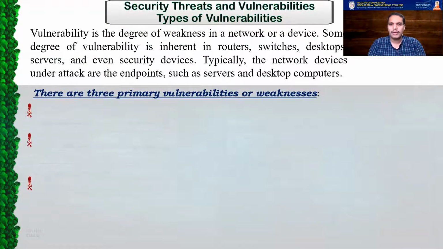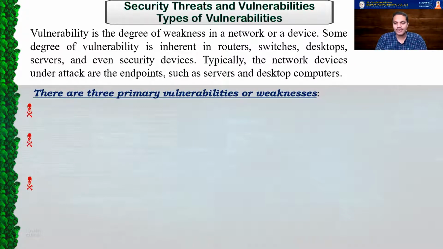Now, what do you mean by a vulnerability? I said that a threat actor, an intruder, will try to look for a vulnerability. What is this vulnerability? Vulnerability means weakness. Then what do you mean by weakness? Whatever systems you take, it might be software, hardware, devices, anything, obviously they will have vulnerabilities. No system is vulnerability free.